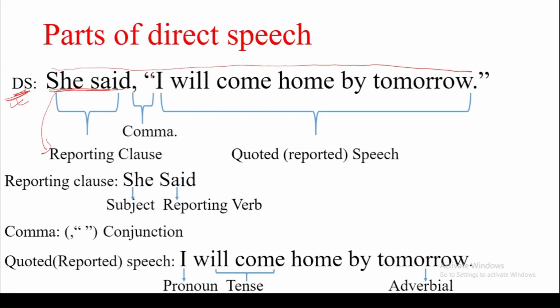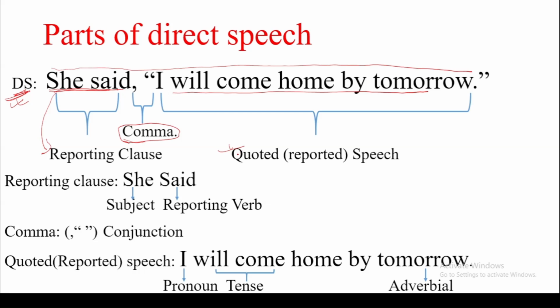Then there is the comma and the starting of the inverted comma. You can also call it the conjunction. This is the second part. And the third part is the speech itself, a complete speech by the speaker. This is called the quoted speech, and some people also call it the reported speech.